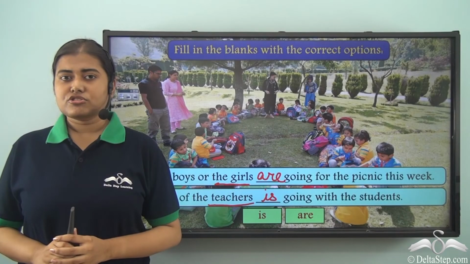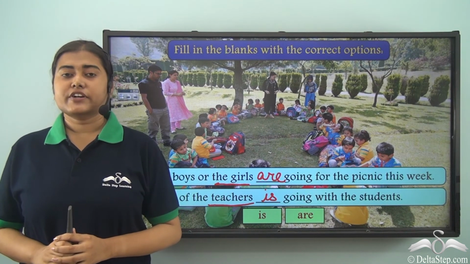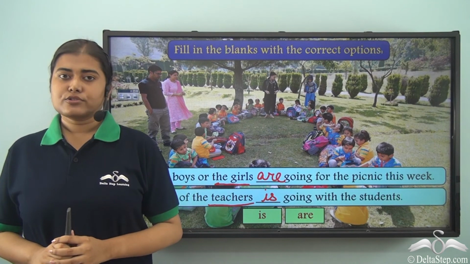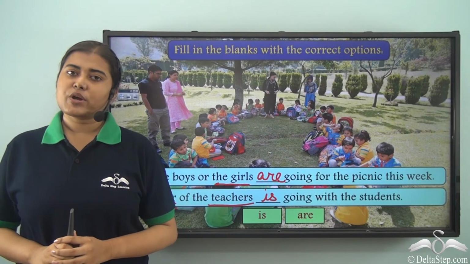So all you need to do is take up more examples and see if you have correctly understood the rules related to these words. Also, there are many more rules related to subject-verb agreement which we are going to learn very soon.